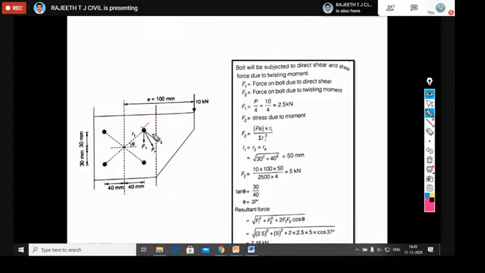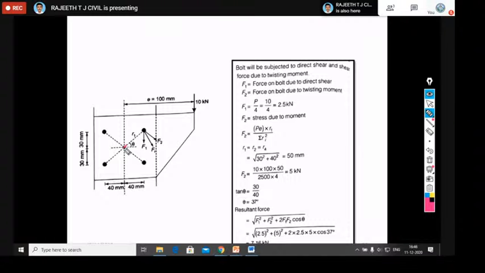Here I have considered the topmost bolt. What is F1? F1 is the force on the bolt due to the direct shear. Because of this eccentric load of 10 kilonewton, the bolt is going to get 2 types of forces. One type of force is the direct shear force. Another type of force is F2, which we call due to twisting moment. That is one more force, F2. So how do we mark F1 and F2 here?